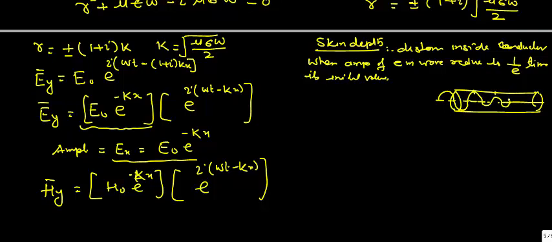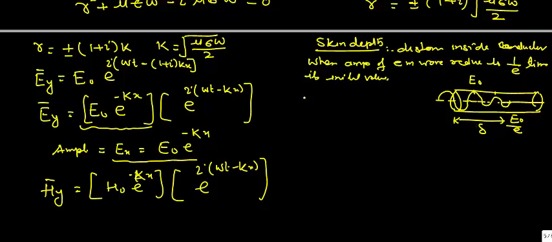This amplitude will start decreasing, and after a certain distance its amplitude becomes 1 upon E times the value on its surface. Suppose the value of the electric field vector is E naught initially at its surface, and it decays to E naught upon E at a distance of delta. Then this delta is called the skin depth.